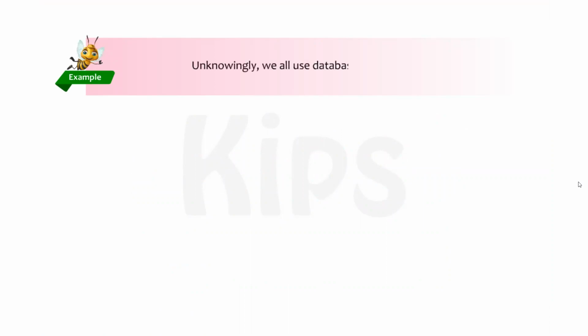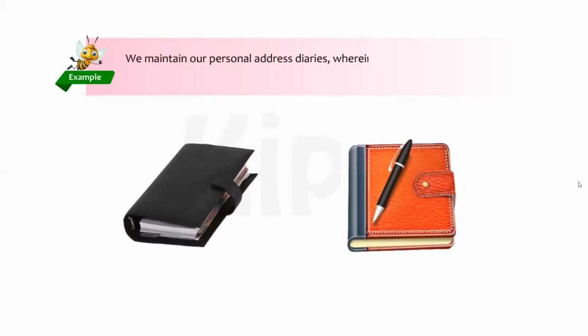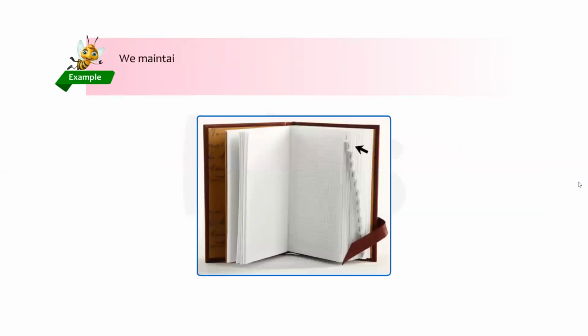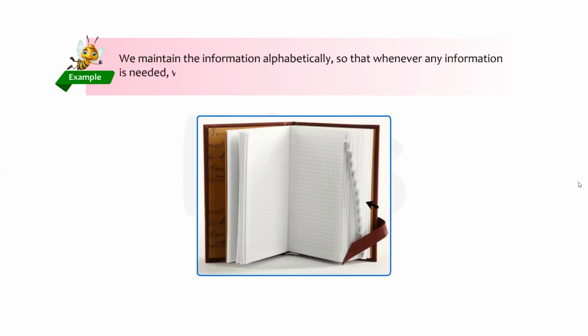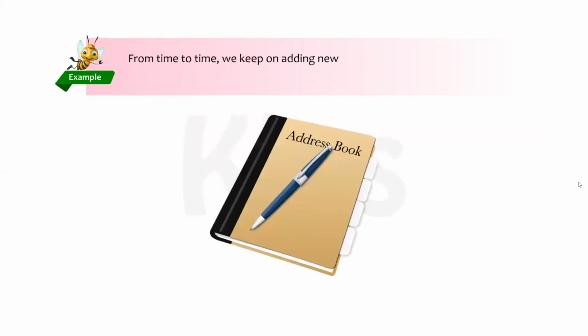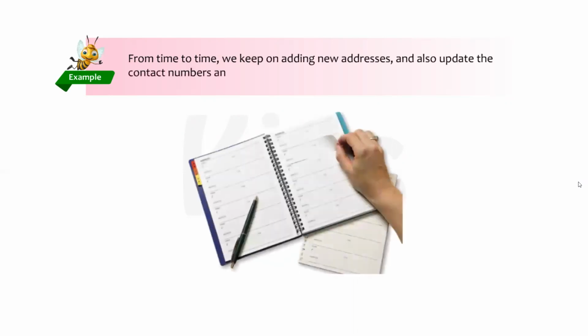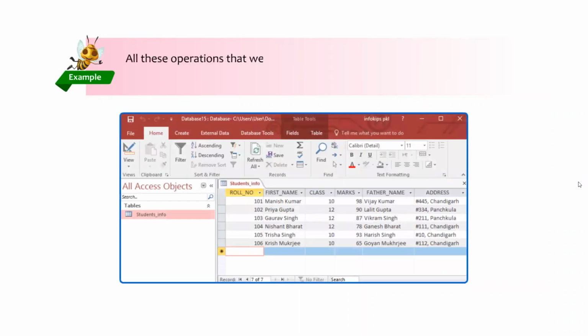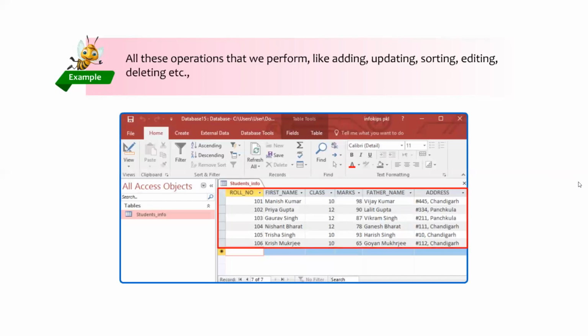Unknowingly, we all use database in our daily life. We maintain our personal address diaries, wherein we record addresses and telephone numbers of our friends. We maintain the information alphabetically so that whenever any information is needed, we would browse and extract the information quickly. From time to time, we keep on adding new addresses and also update the contact numbers and postal addresses of our friends if there is any change. All these operations that we perform, like adding, updating, sorting, editing, deleting, etc., are the functions of a database.